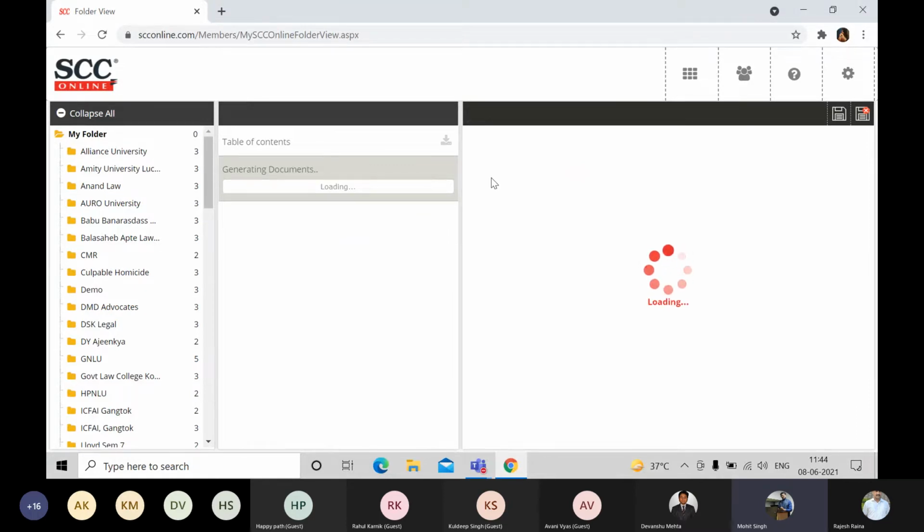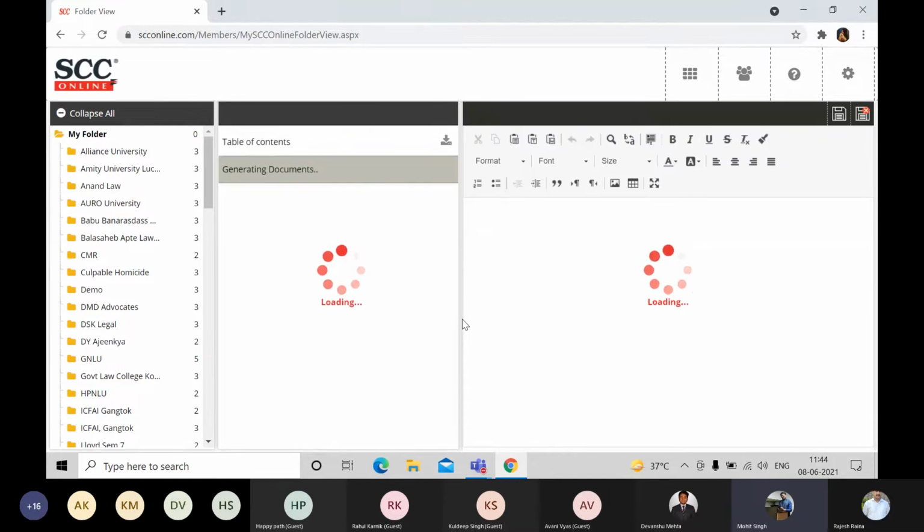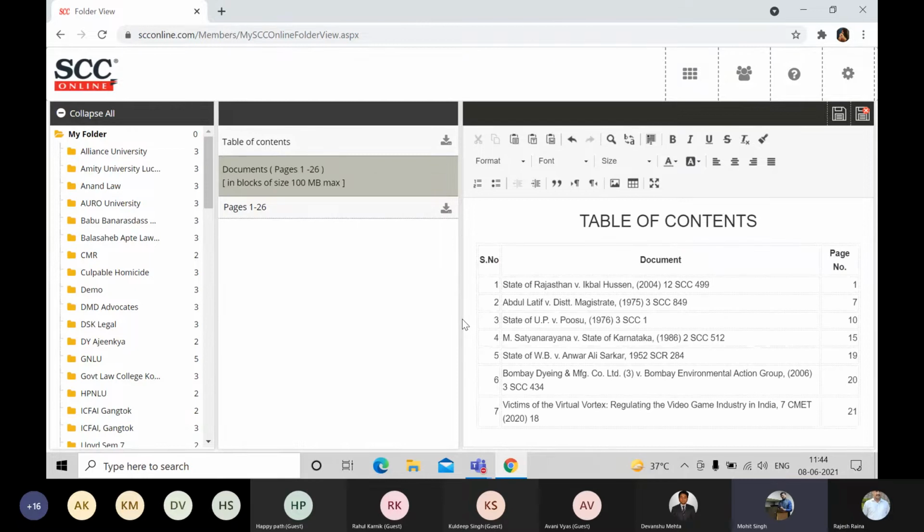This compendium will be created in two parts. The first part is the table of contents, which contains the index of all documents which you have selected. The second part contains all the documents in the sequential format. I've said earlier that it depends on the internet connection speed. It's taking some time, so not a problem. Please click on table of contents. There you go. The table of contents contains all those cases in the sequential format